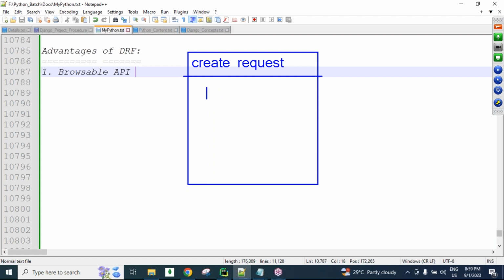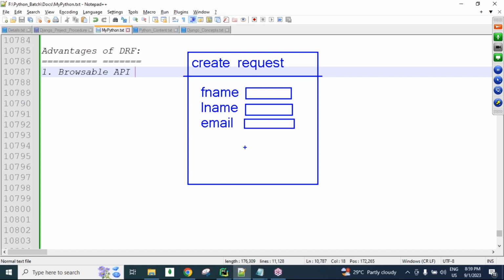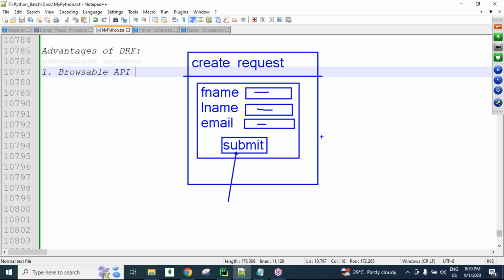Then a create form is required, guys, for first name, last name, and email data that I want to store in the database, and one submit button. So we design a form like this, where we can enter the first name, last name, email, and then click the submit button.